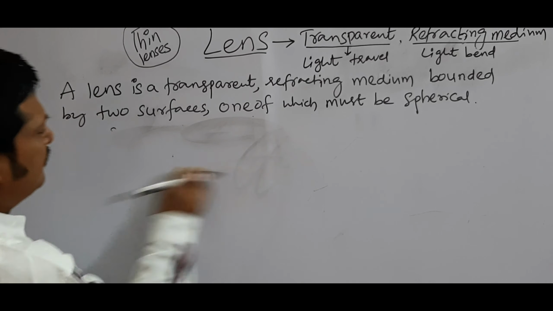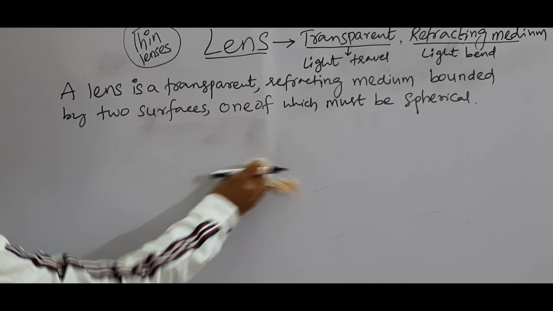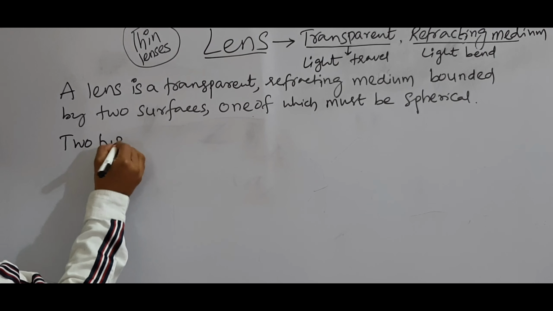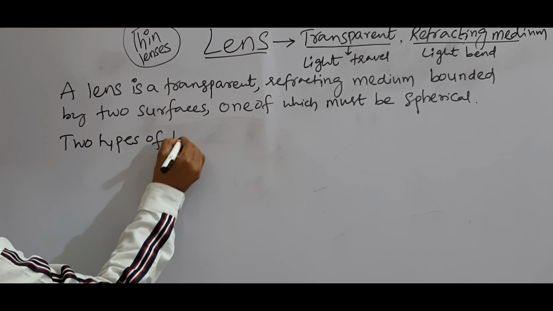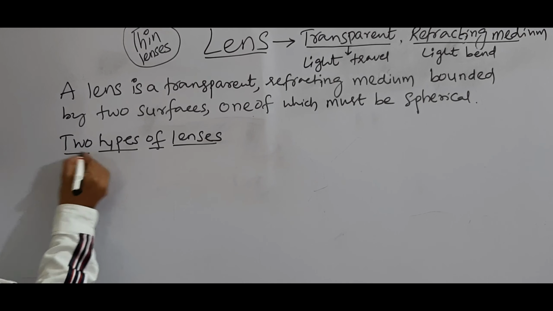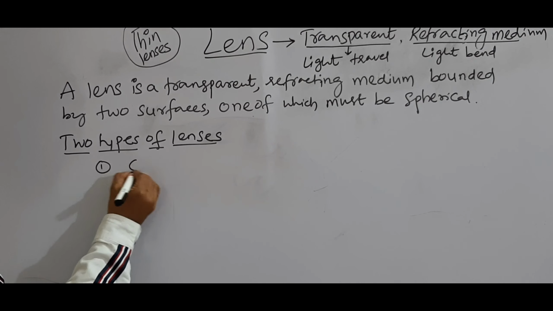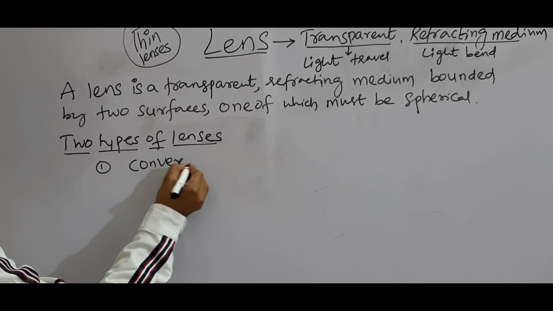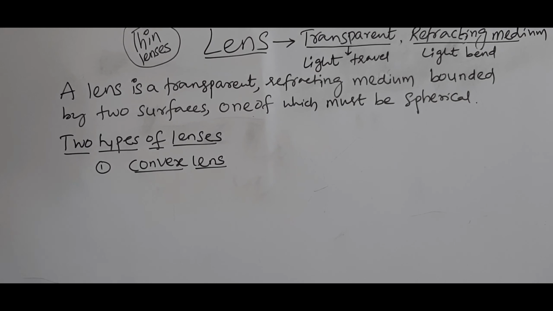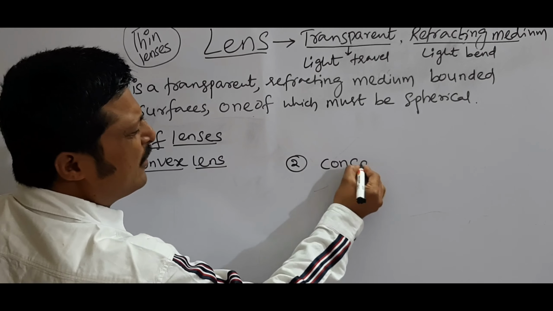Next, see another. Two types of lenses are there. One is convex lens, and another one is concave lens.